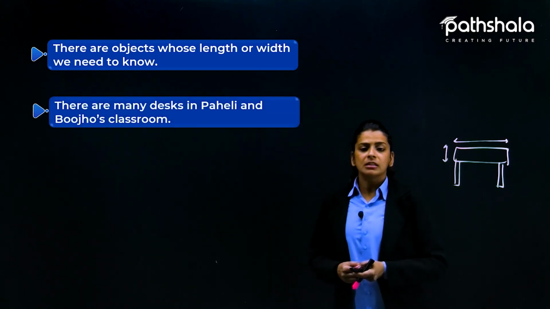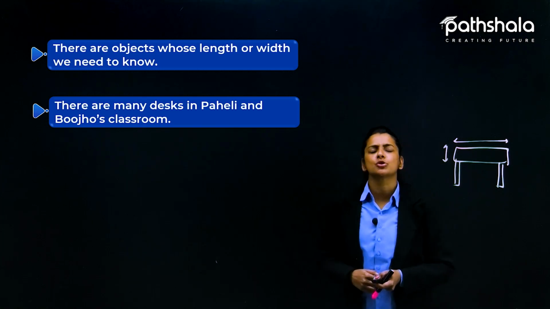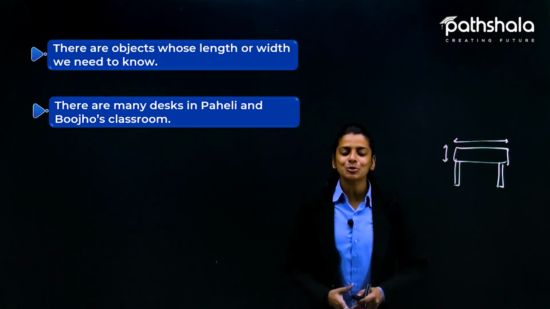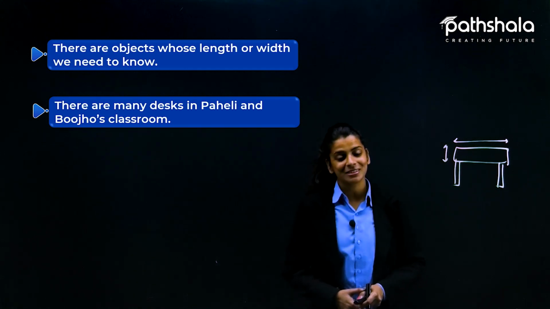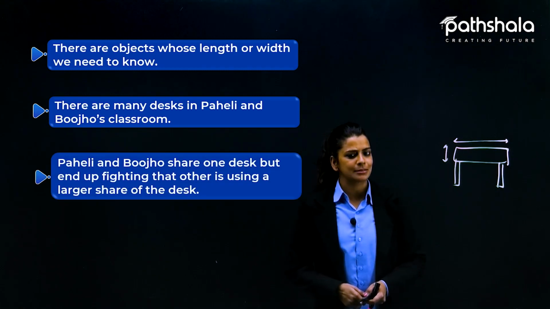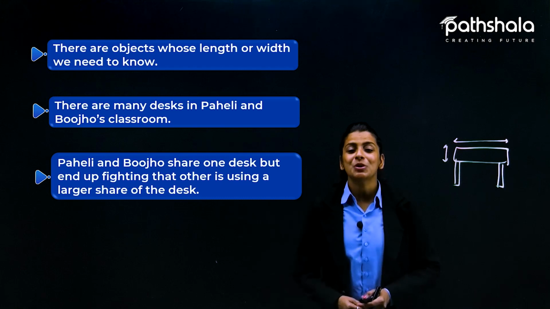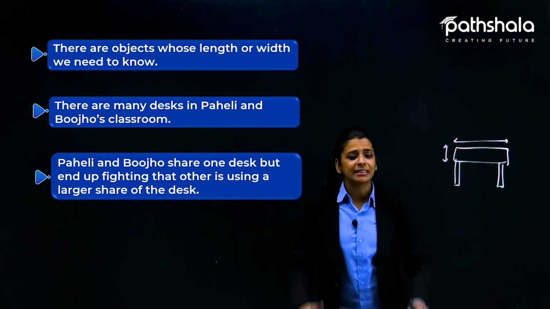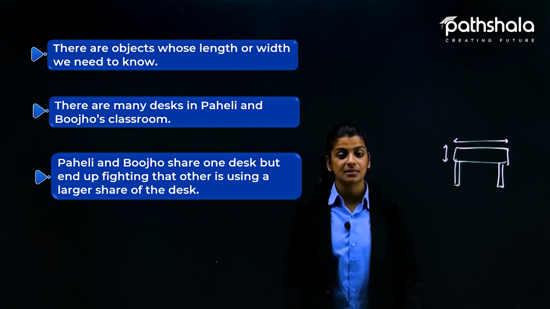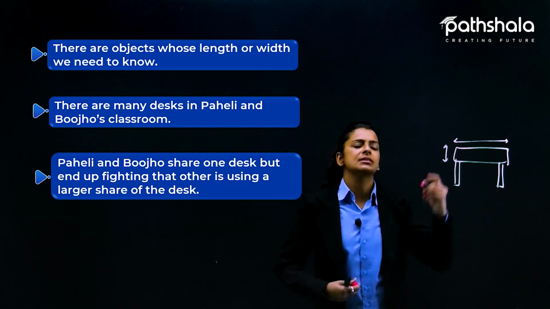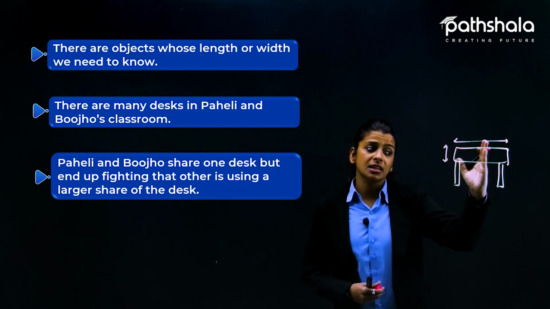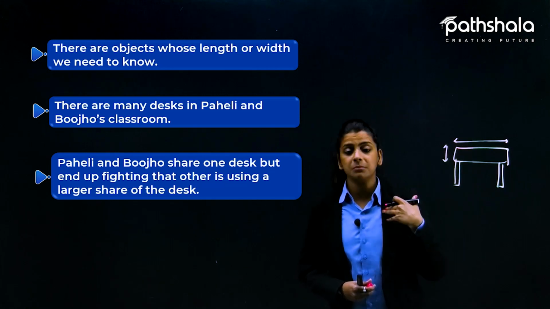Yeah. Now there are many desks in Paheli and Bujho's classroom. Let's talk about the classroom now. कि Paheli and Bujho are students studying in a class and they have a desk. Obviously, every student has a desk in front of them on which they sit. So now, Paheli and Bujho share one desk but end up fighting that the other is using a larger share of the desk. For example, Paheli and Bujho are sitting at a single desk and they keep fighting that you are sitting on the extra half of the desk than me.